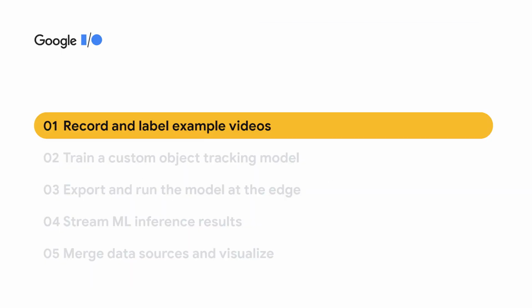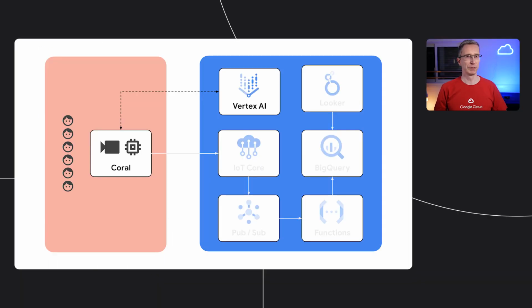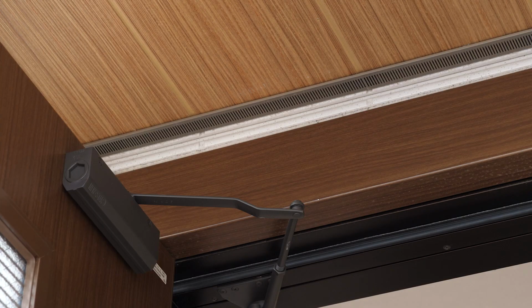First, we need to record example training videos and label them. So, first we will use the Coral development board and a USB webcam to record some test footage, and then label the example dataset in Vertex AI.